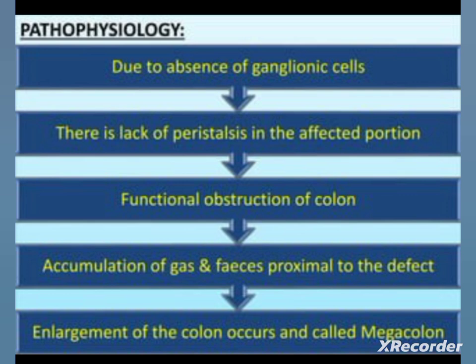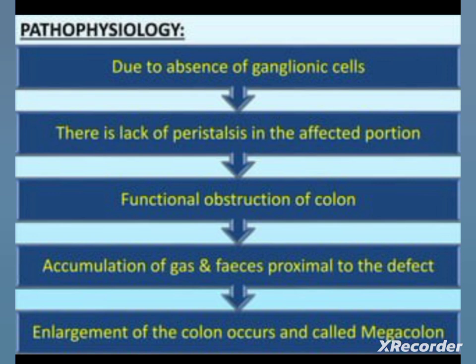The main pathophysiology of this condition: due to absence of ganglionic cells, there is a lack of peristalsis in the affected portion. That's why there will be functional obstruction of the colon, then accumulation of gas and feces proximal to the defect. Enlargement of the colon occurs. That's why it is called megacolon.